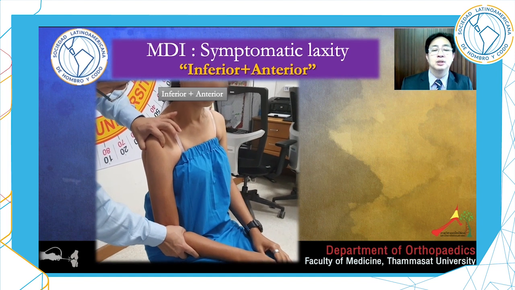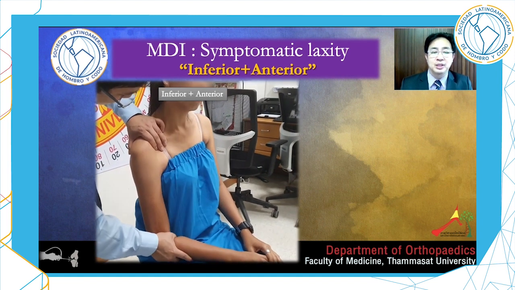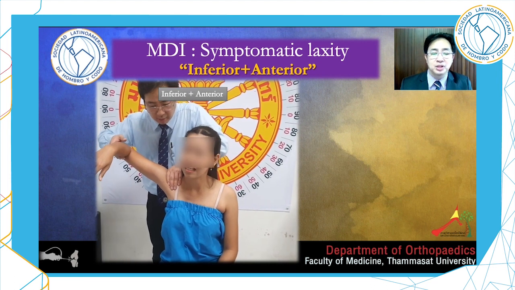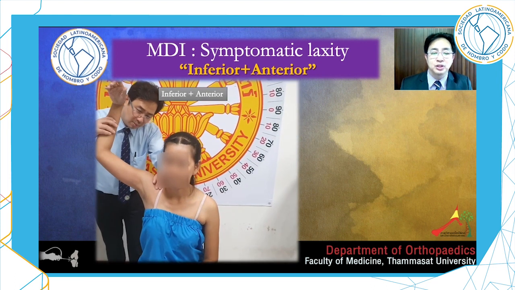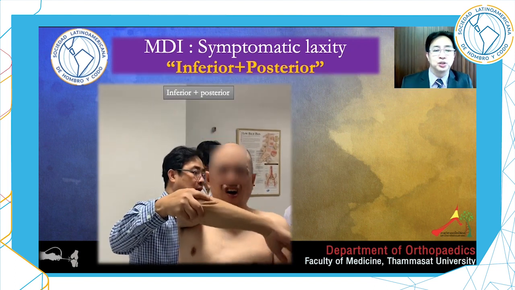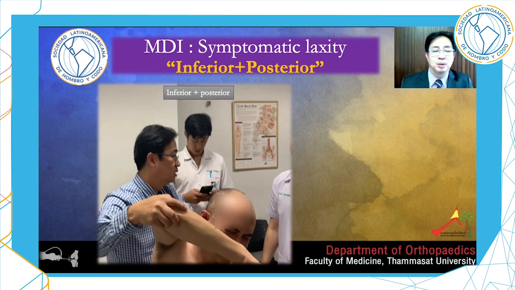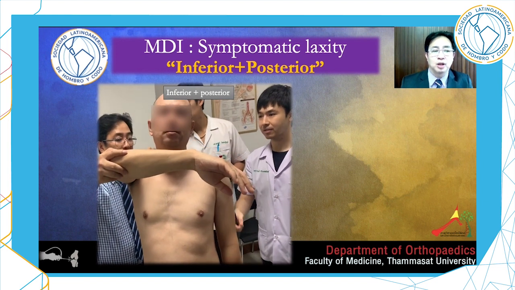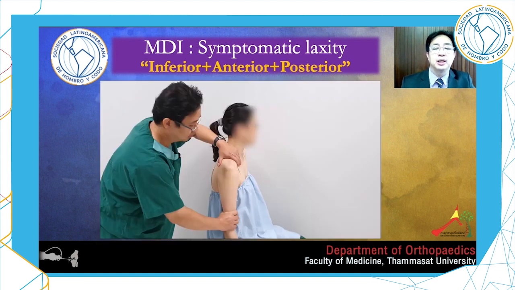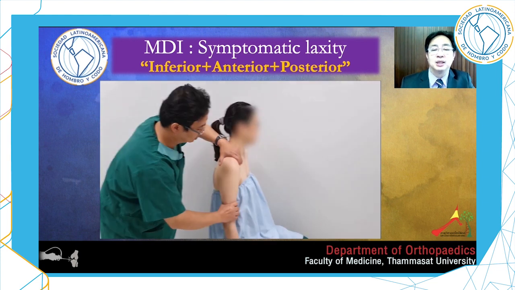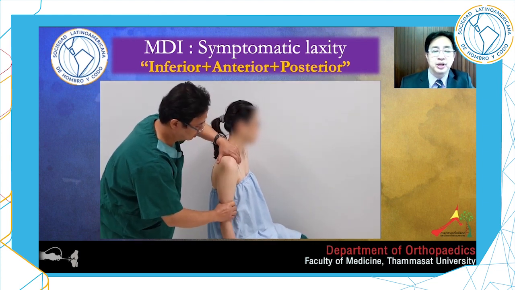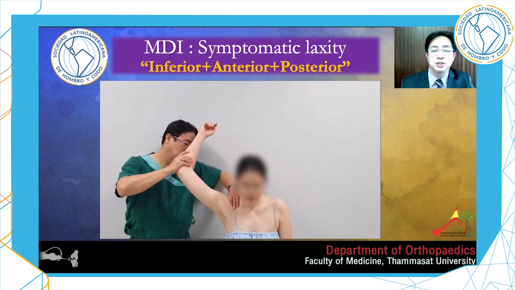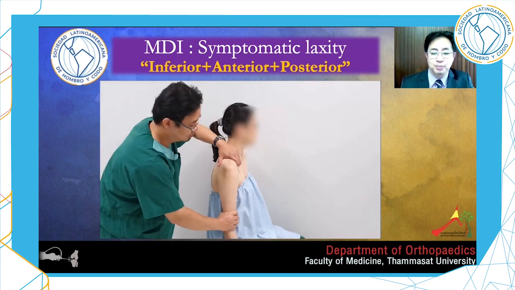Patient number 1, she is inferior plus anterior instability, SLAHOC sign positive, hyperabduction test positive, and anterior apprehension test positive. Patient number 2, he has inferior plus posterior instability. He has SLAHOC positive and Kim test positive. Patient number 3, she has global instability, inferior plus anterior and posterior instability. She has SLAHOC and hyperabduction test positive, anterior apprehension test positive, and Kim test positive.